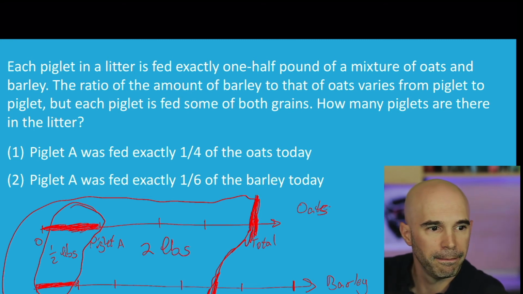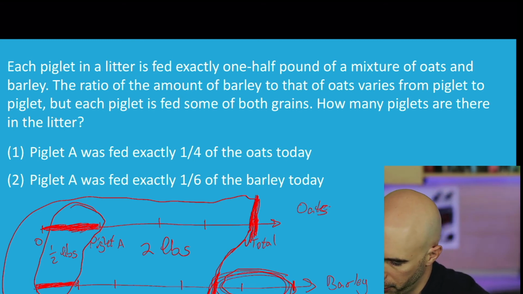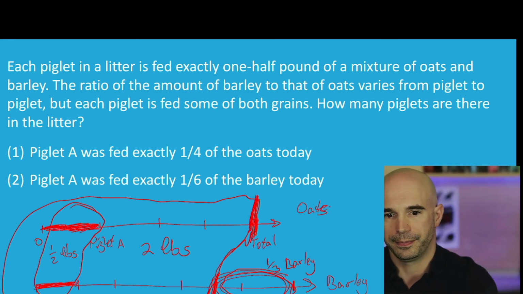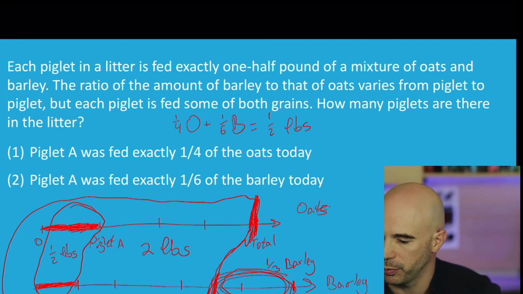I quadrupled the oats that Piglet A gets, and I quadrupled the barley that Piglet A gets. Notice though that I still have 1/3 of the barley, or the total barley, left over. So we have 2 pounds plus another 1/3 of the barley. You can also do it algebraically if it helps you. We know that 1/4 O plus 1/6 B is 1/2 pound. And so if you just expand that equation by a factor of 4, you get O plus 2/3 B is 2 pounds.